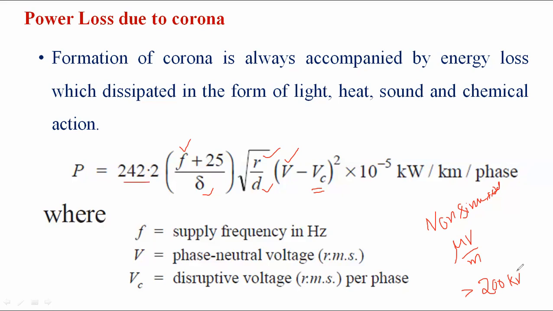In this class, we discussed the introduction of the corona, the factors affecting the corona, methods of reducing corona, and its advantages and disadvantages. We have seen three parameters: critical disruptive voltage, visual critical voltage, power loss due to corona, and radio and communication signal interference due to corona. In the next class we will see numerical problems on corona.